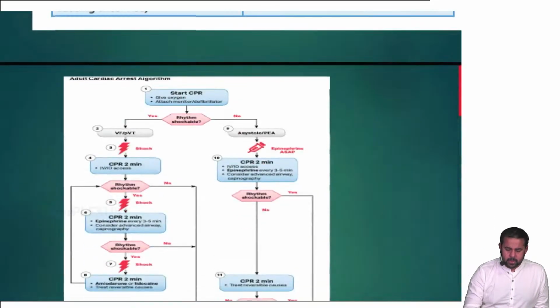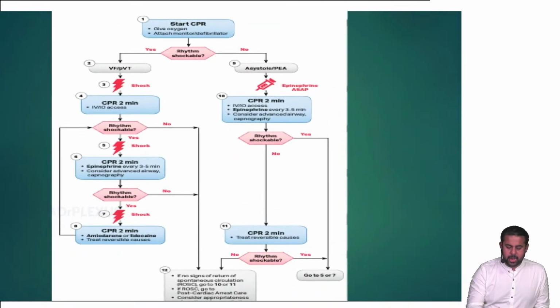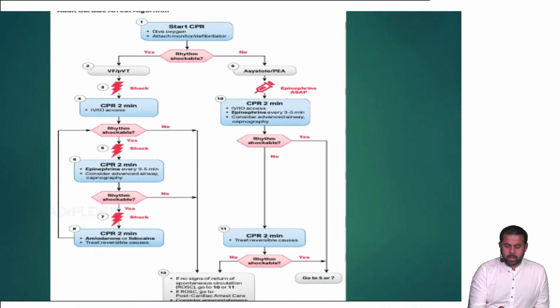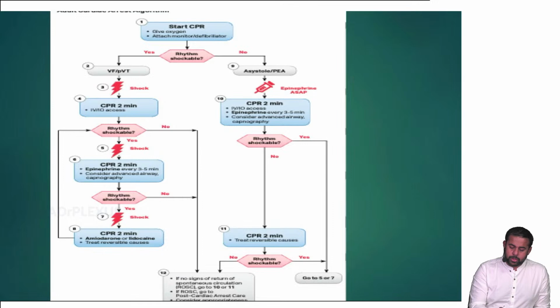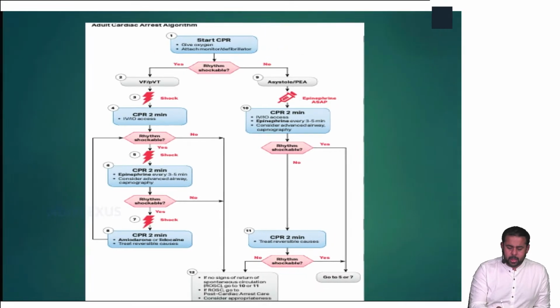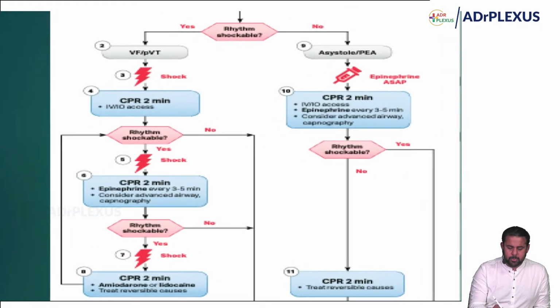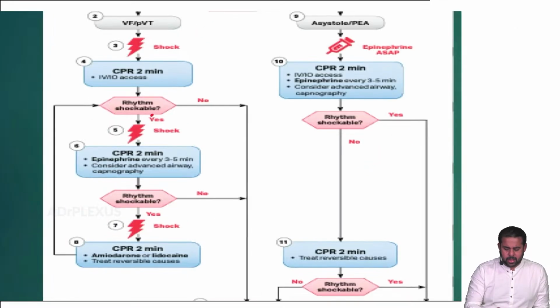Okay. Then coming to this adult cardiac arrest care algorithm, here you see once the patient is in a level 3 ambulance or taken to the hospital, then what are the things you do? Start doing CPR, depending on whether the rhythm is shockable or not. If the rhythm is shockable, give the shock, continue CPR, rhythm shockable, then shock, epinephrine, shock, then amiodarone or lignocaine, and treat the reversible causes.